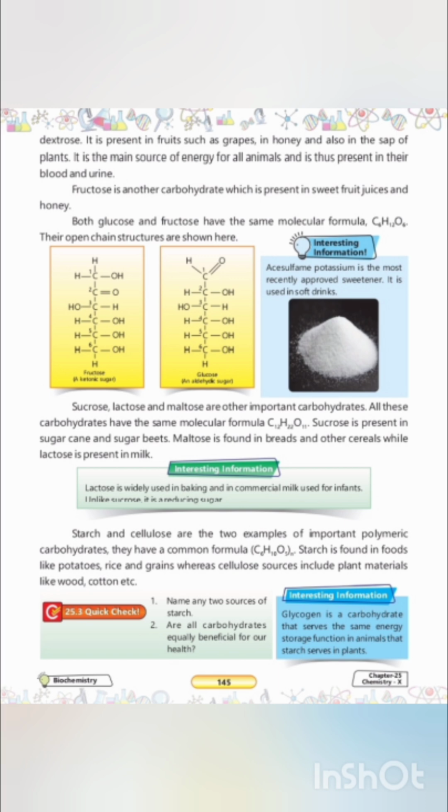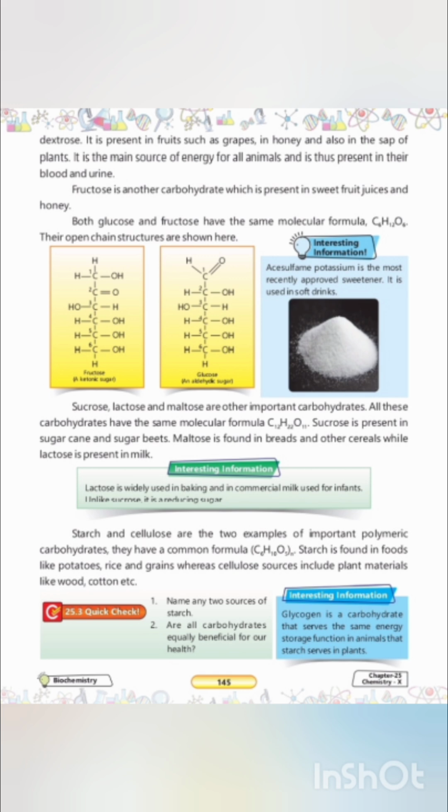Polymeric carbohydrates, or polysaccharides. Starch and cellulose represent two critical examples of complex polymeric carbohydrates. They share a general structural formula represented as C6H10O5 multiplied by n. Starch is a primary storage carbohydrate in plants, heavily present in dietary staples like potatoes, rice, and grains. Cellulose is a structural component obtained from plant-based materials such as wood and cotton.